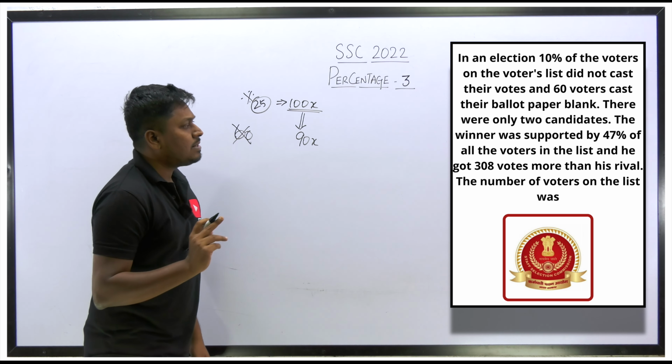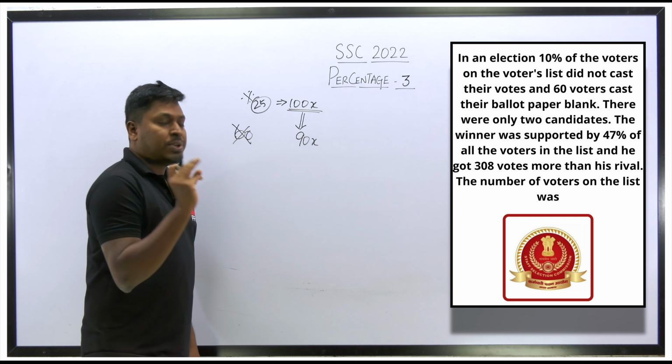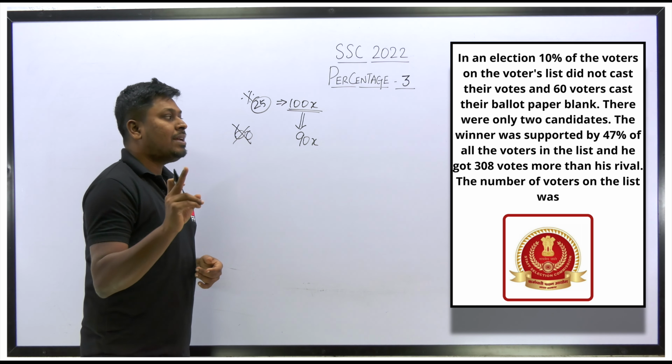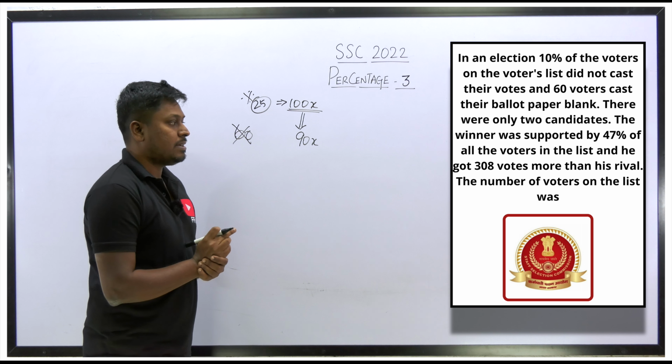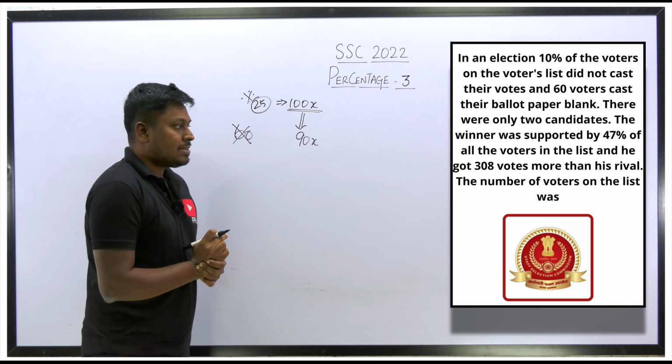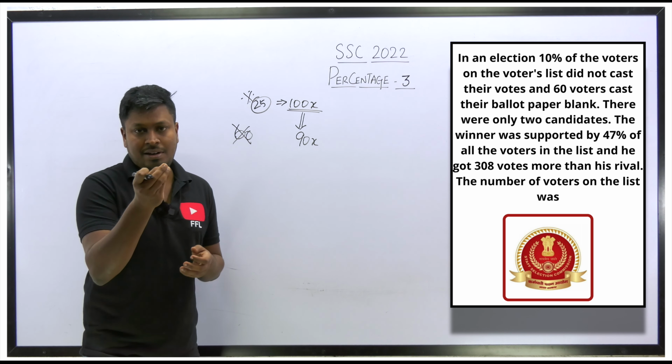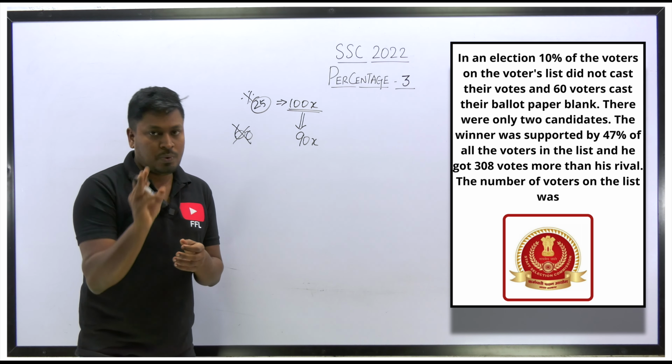What is the next point? There were only two candidates. So the election has been conducted only between two candidates. The winner was supported by 47% of all the votes in the list, and he got 308 votes more than the rival. What is the meaning of rival? The opposite candidate. There are only two candidates.